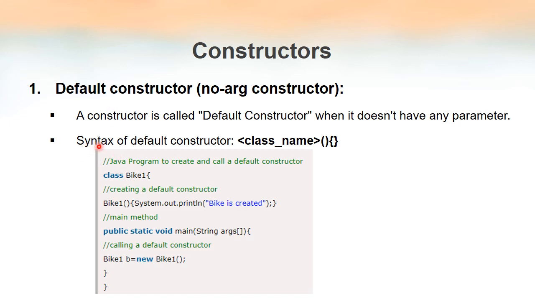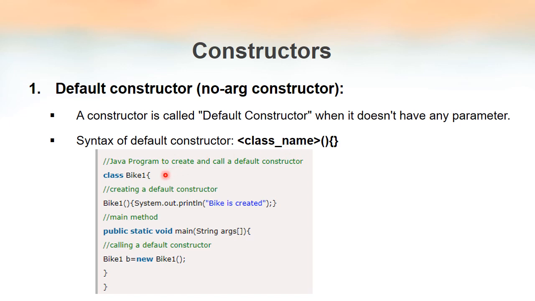Okay, the syntax of default constructor is class name and then pair of parentheses and a pair of curly brackets. So I hope you understood why we have written a class name here, because the name of a constructor is same as that of the class name. That is why we wrote here. If the class name is A, the constructor name is also A. If the class name is vehicle, then the constructor name is also vehicle.